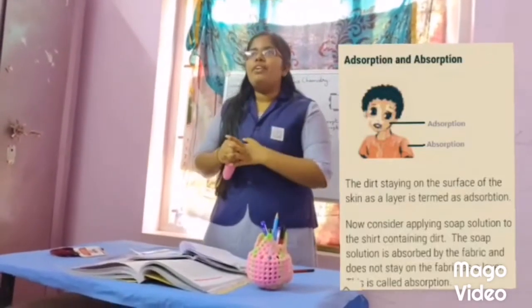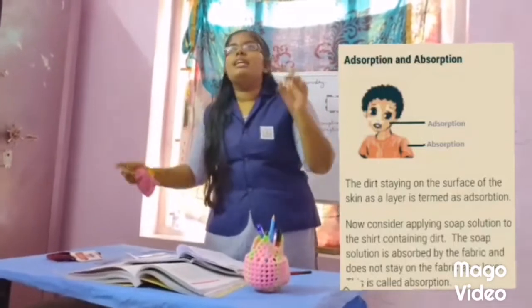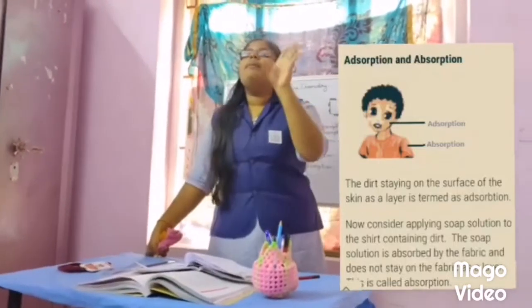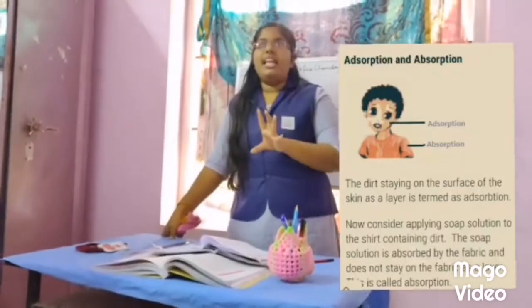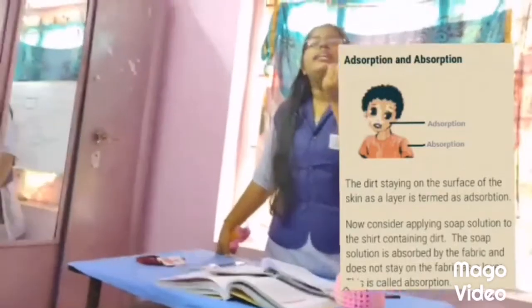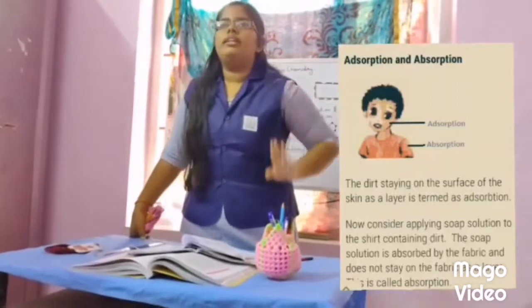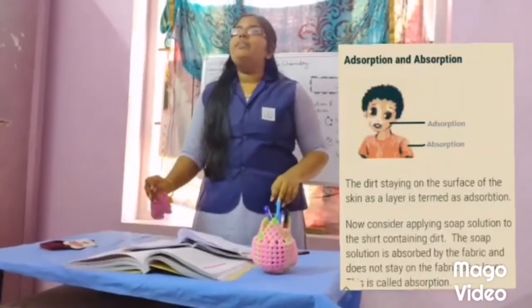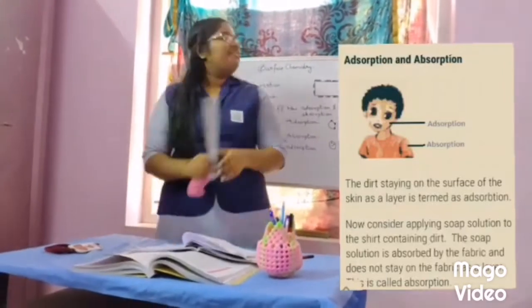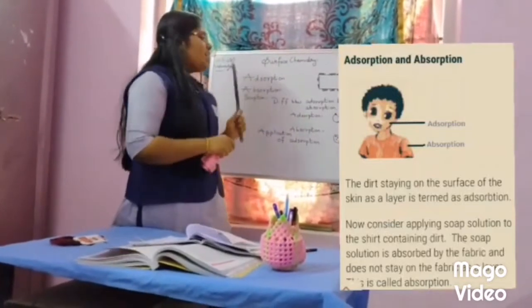The soap solution will form micelle, and the fabric absorbs the cleaning content of the soap solution and removes the dirt, right? That is the day-to-day example of absorption.